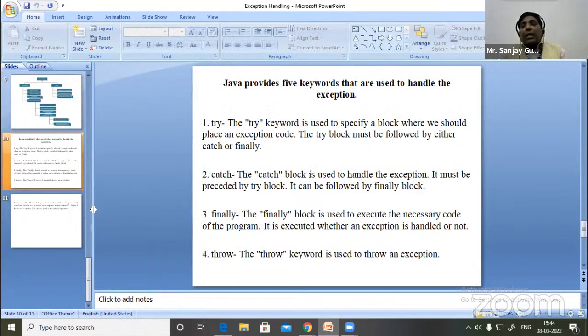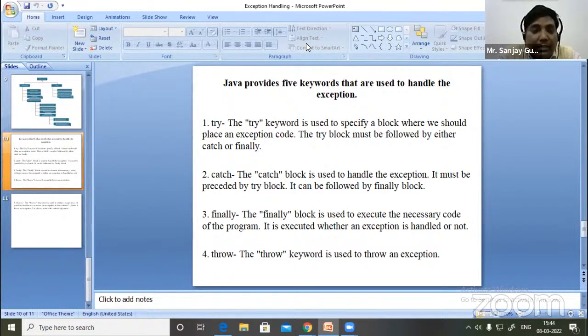Now, if we want to handle this type of exception, Java provides 5 keywords. Using these 5 keywords, we handle the exception. Means if we want a continuous flow of our program without any interruption in case of any exception, we use the 5 keywords.